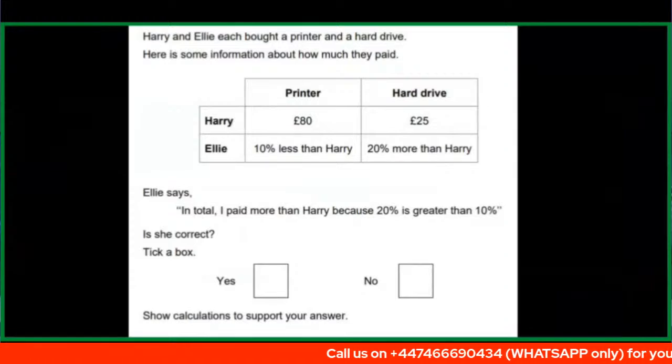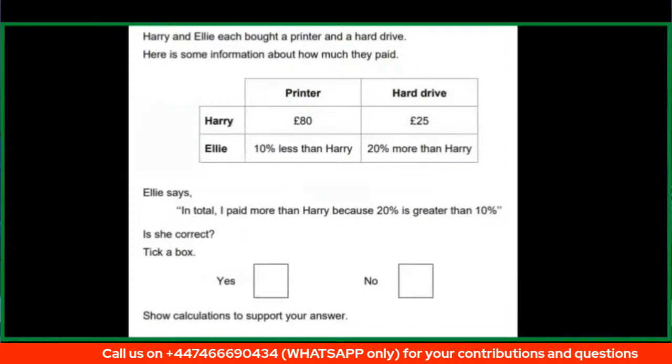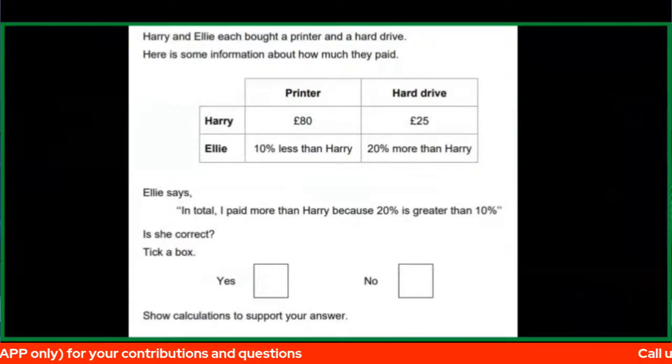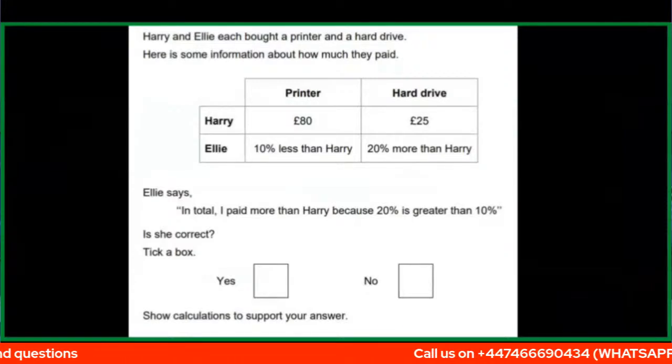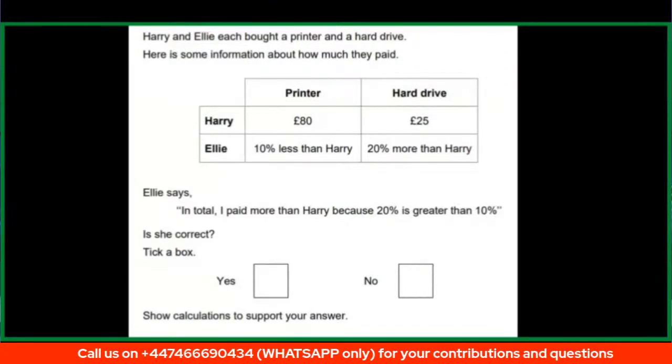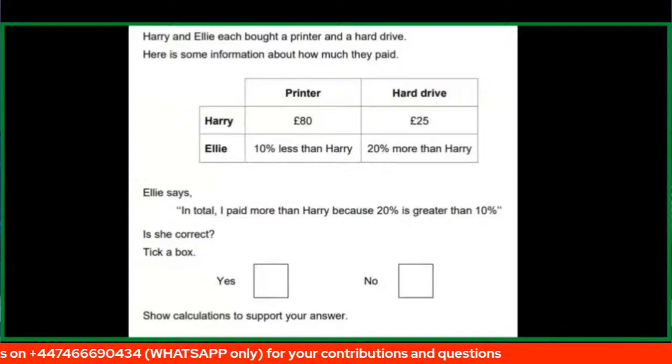Look at it. They said Harry and Ellie each bought a printer and a hard drive. Okay, here is some information about how much they paid. So Harry paid £80 for a printer and £25 for a hard drive. While Ellie paid, now they are not giving us the actual amount, but they said Ellie paid 10% less than Harry, 20% more than Harry. That's for the hard drive, and 10% less than Harry for the printer.